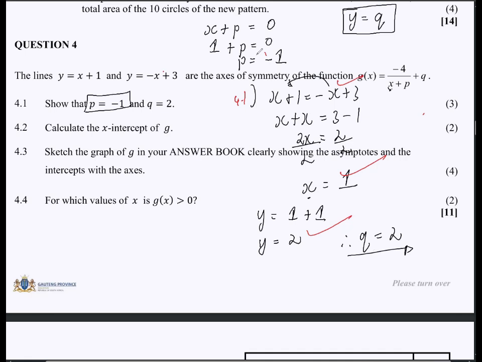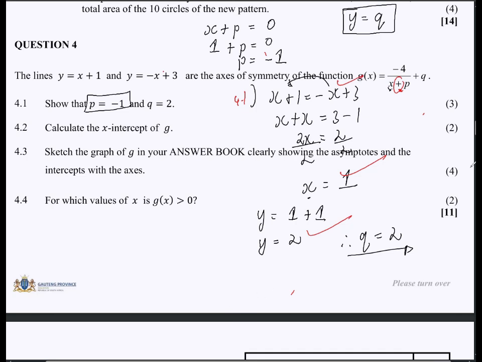So always note that the change in sign happens if we have a plus here. If that is positive, then our p should be expressed as negative. But if we have a minus, then the p value should be positive. So there's always that interchange in signs. Okay, so 3 marks just like that.